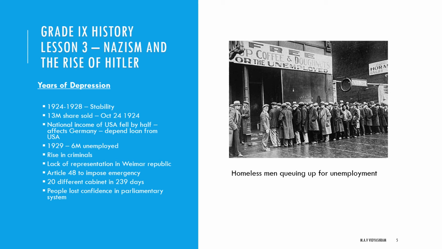Thirteen million shares were sold within a single day, on 24th October. So what happened? The national income of the USA fell by half. It affected Germany because Germany totally depended on loans from the USA. Then in 1929, 6 million were unemployed. The workers lost their jobs or were paid reduced wages.